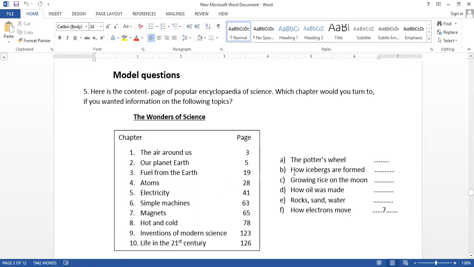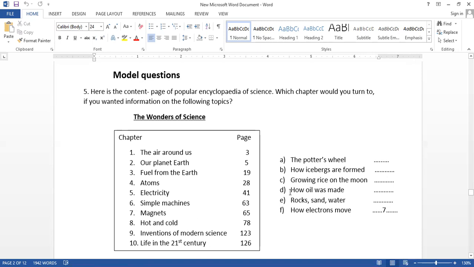Then B, how icebergs are formed. Icebergs. So here we can have chapter 8, hot and cold. Then we have growing rice on the moon. What is that? Now we can't grow rice on the moon, but maybe life in the 21st century. So here you can select chapter 10.